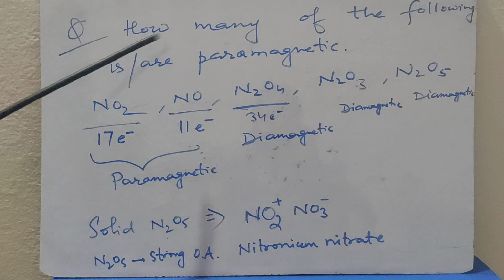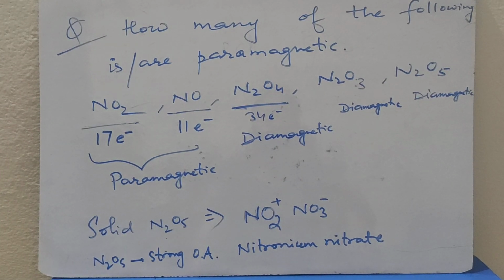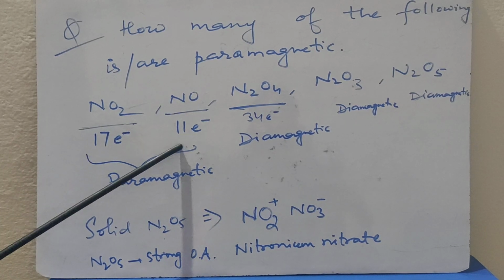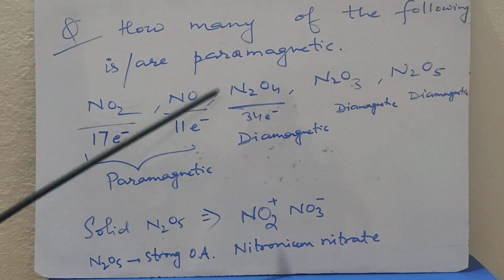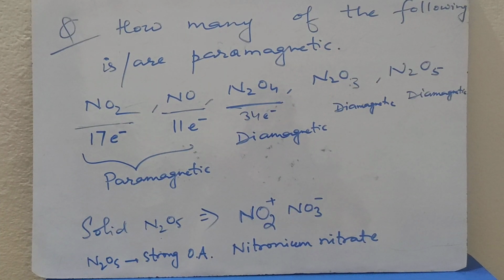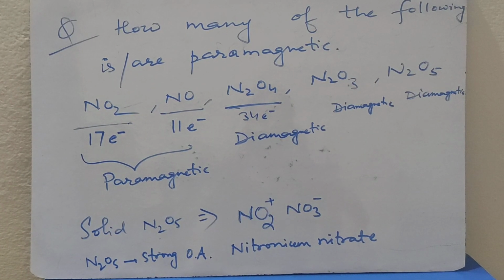How many of the following are paramagnetic? If we consider the oxides of nitrogen, NO2 has an odd electron and NO has an odd electron, so they are paramagnetic in nature. N2O4, N2O3, N2O5 are all diamagnetic due to an even number of electrons.